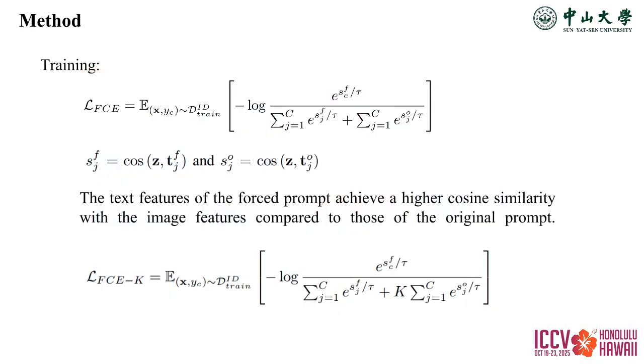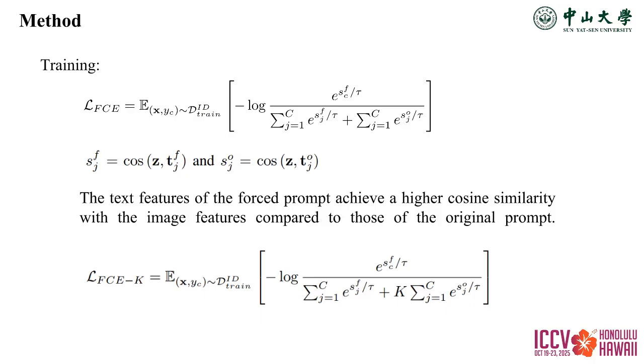During training, we introduce a simple yet effective training strategy using the forced cross-entropy, FCE, loss based on the forced prompt and the original prompt. In the formula, S represents the cosine similarity between the image features and the text features.